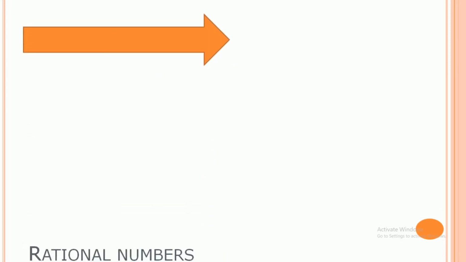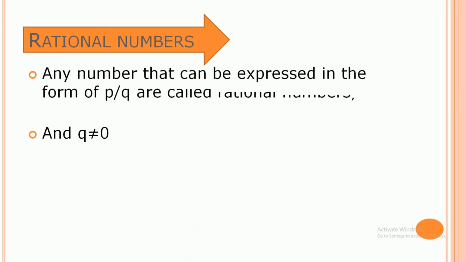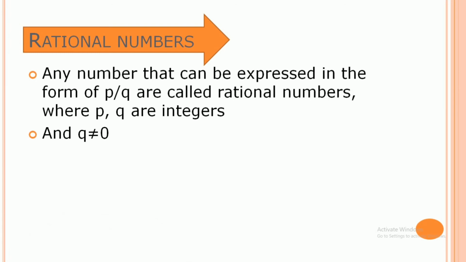So now let us define rational numbers. Any number that can be expressed in the form p by q is called a rational number, where p and q are integers and q is not equal to 0. Why is q not equal to 0? Because q is in the denominator and any number divided by 0 becomes infinite. It's undefined. So that's why q should not be equal to 0.